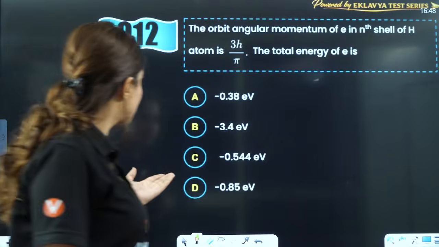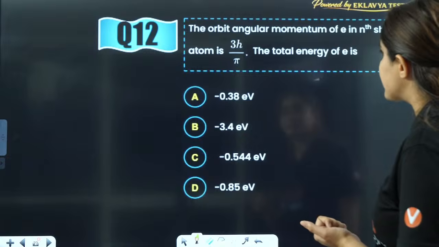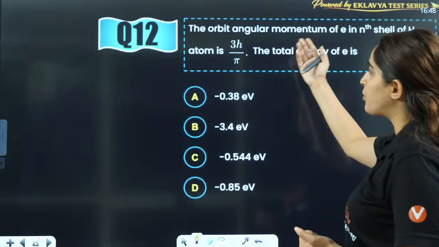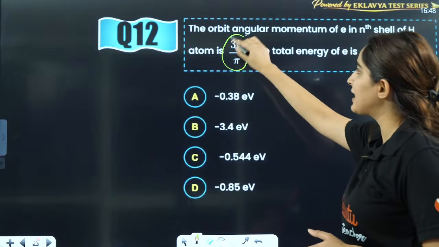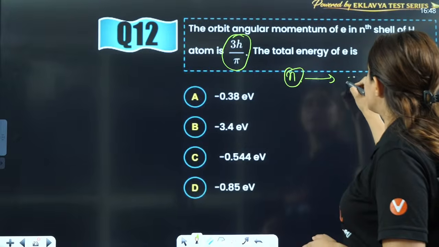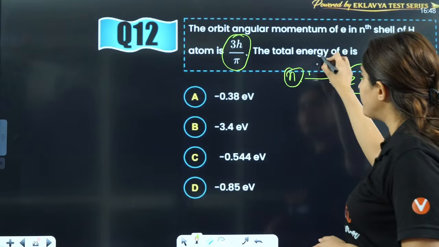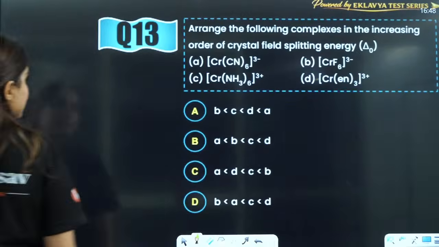Then this is from angular momentum, right? Total energy E they are asking. They have given you angular momentum. Compare the formula of angular momentum with this one and then calculate the value of n, and from the value of n, Z will be 1 for hydrogen atom. Once you calculate the value of n, put it in the formula of total energy, right?